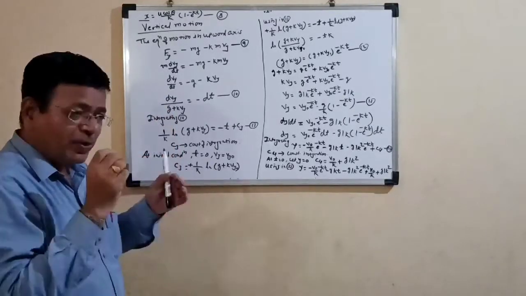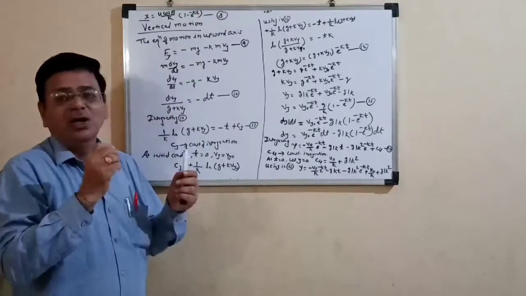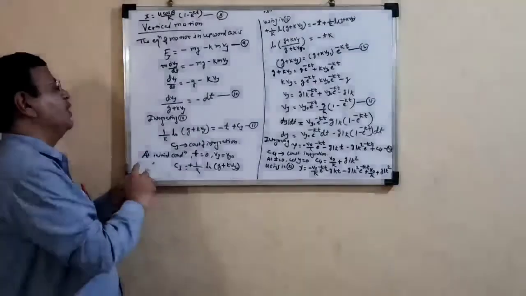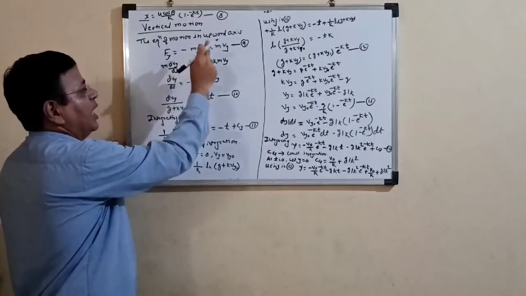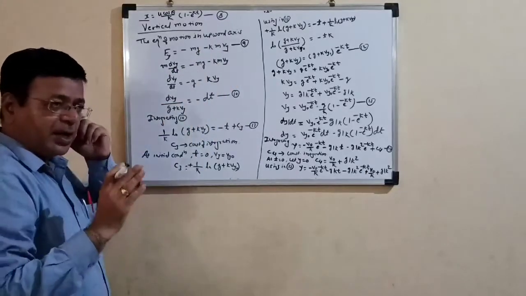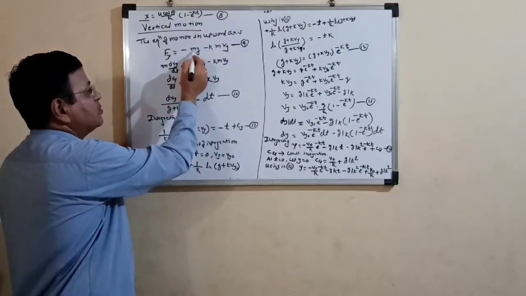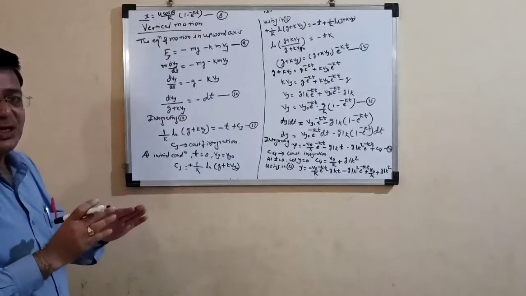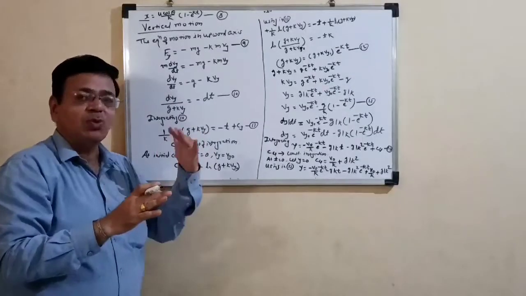So when we consider the force acting on that body while it is traveling along the y-axis, at that time we have to consider the force due to gravitation, that is mg, and minus km vy, that is a force which is applied on that body. We have to say that the minus sign arises because the direction of the force acting due to gravity is opposite to the motion of that body.